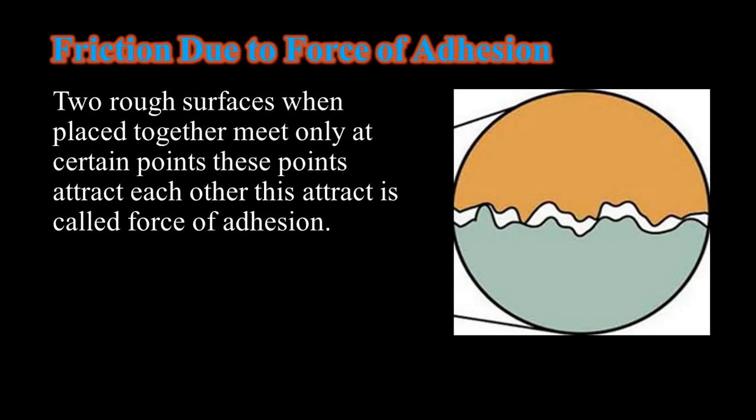Next is friction due to force of adhesion. Two rough surfaces, when placed together, meet only at certain points. These points attract each other. This attraction is called the force of adhesion. When one body is made to move over the other, the force of adhesion opposes the motion. This force, which opposes the motion, also gives rise to the frictional force.